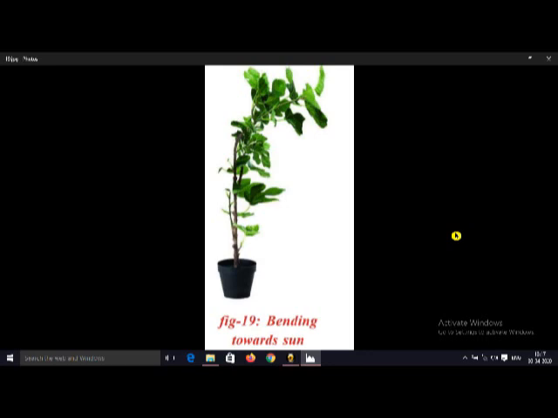hydrotropism. In some plants, tendrils are present. Tendrils, in Telugu, are called tegalu. They always try to catch the support. That type of movement is called thigmotropism. And if we observe the carpel, the ovary in a flower, at the tip of the stigma, chemicals are released, a sugary substance.